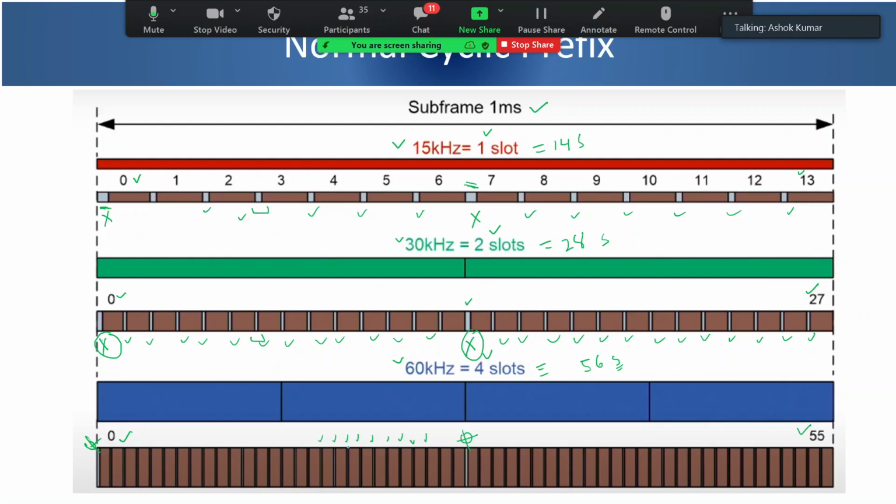If my symbol duration is half, and as you know, higher subcarrier spacings are used in the higher frequency band where the coverage is less, because CP size you have to design for the purpose of coverage. Higher the coverage, more the CP size. Lower the coverage, lower the CP size. So if you move higher in numerology, those will be used in higher frequency band and they will provide lesser coverage. So lesser coverage means CP size has to be less. Is it clear to you?